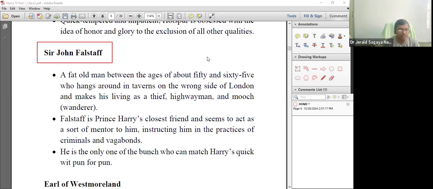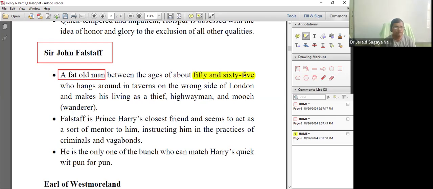Okay, so Sir John Falstaff is one of the favorite comical characters of Queen Elizabeth, and he is portrayed as a fat old man, described to be a character around 50 or 65.